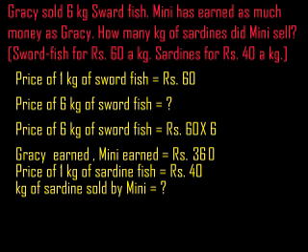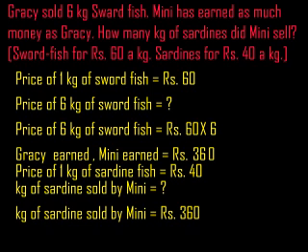Here 1 kg is given. Then how will you find out? The total money earned by Minnie, 360, divided by the 1 kg price, the sardine price. 1 kg sardine price is 40. Then the 0s will be cancelled. Fourth table, say: 1 4 is 4, 9 4s are 36. So what is remaining? 9 by 1. 9 by 1 means 9. 9 kg. How many kg of sardine is sold by Minnie? 9 kg of sardine is sold by Minnie. Clear?